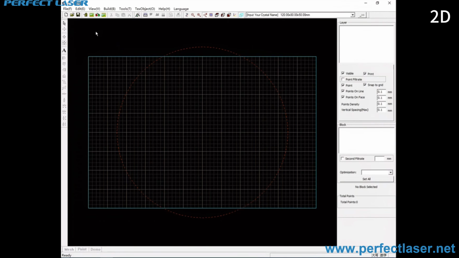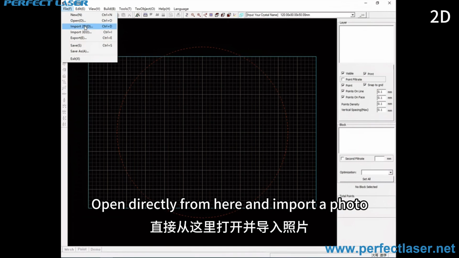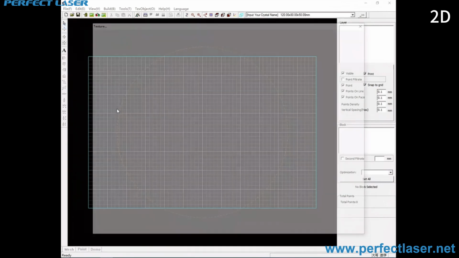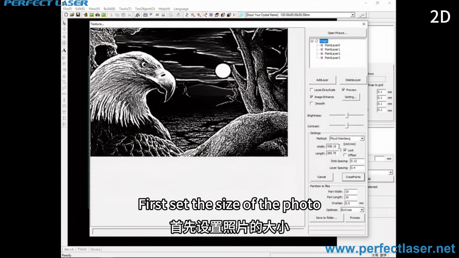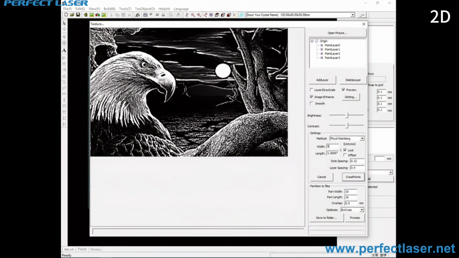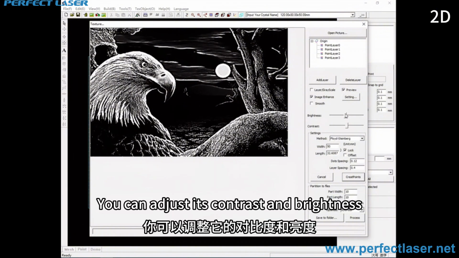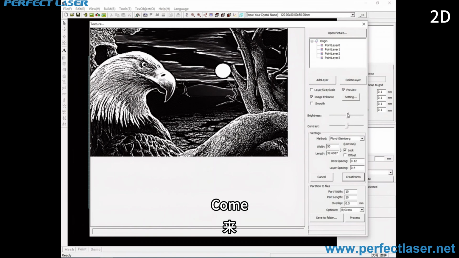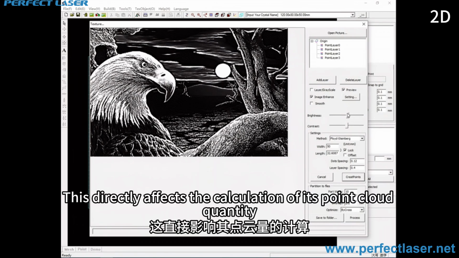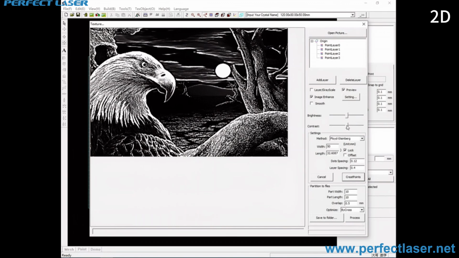First we import a 2D photo. Open directly from here and import a photo. First set the size of the photo. Above the photo size, you can adjust its contrast and brightness. This directly affects the calculation of its point cloud quantity and points.